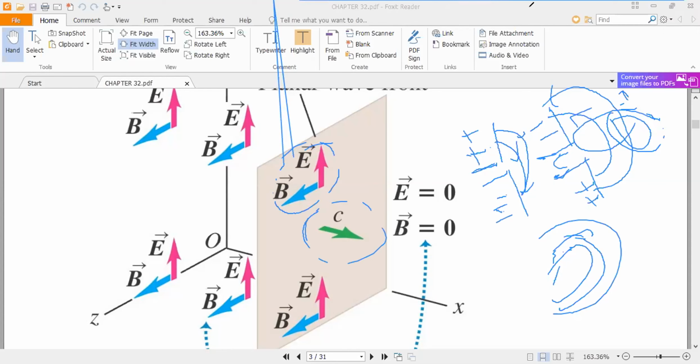If you have an antenna, for example this is the antenna, the direction in which charges oscillate, for example charges oscillate up and down.